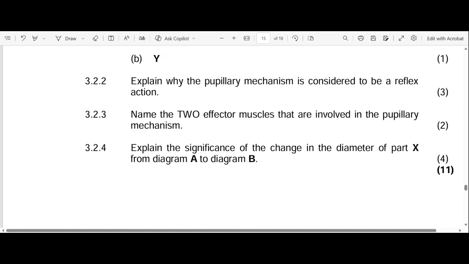3.2.3. Name the two effector muscles that are involved in the pupillary mechanism. As we've mentioned before, we have the sphincter muscles and the radial muscles. Please don't confuse sphincter muscles and radial muscles. Please don't do that.